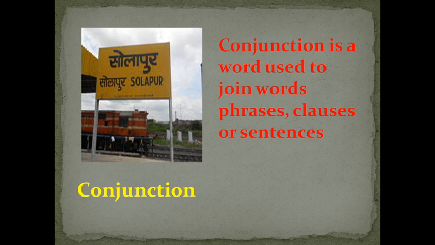So the role of a junction is nothing but to connect two cities, two places or two stations. So in parts of speech, in the sentence, we have conjunctions. Conjunctions are nothing but joining words. Conjunction is a word used to join words, phrases, clauses or sentences. For example, and, or, but, as well as, not only but also, etc.